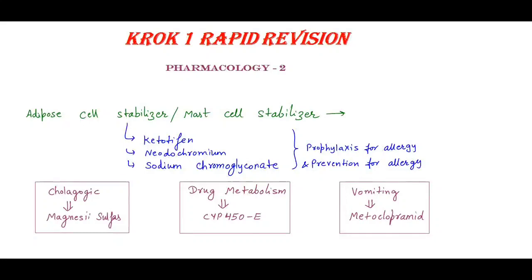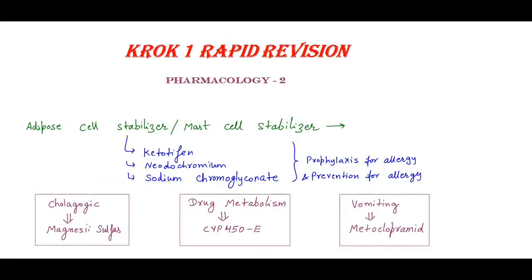So we have the first here, mast cell stabilizers. Remember, what does the mast cell do? Mast cells produce heparin, and have the same function as the basophils do.